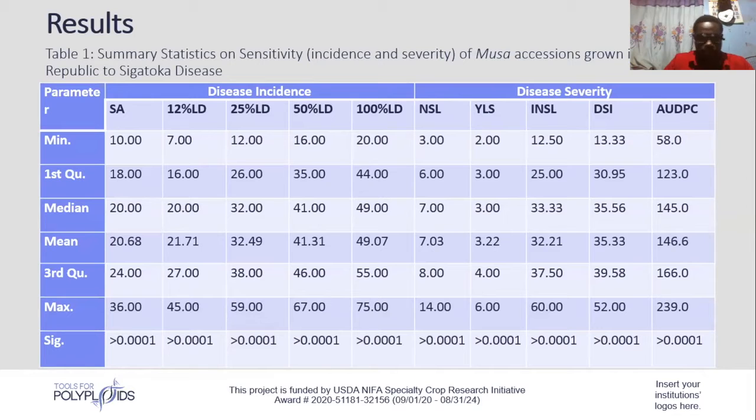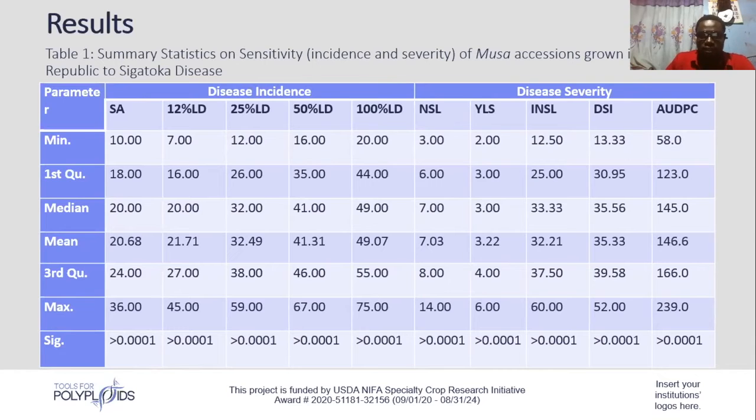From the results, symptom appearance on the accessions studied ranged from 10 days to 36 days, whereas 12% leaf death ranged from 7 days to 45 days across accessions. Now, this suggests that these accessions react differently to this pathogen. Hence, some of the accessions may be resistant to the pathogen, whereas some are susceptible.